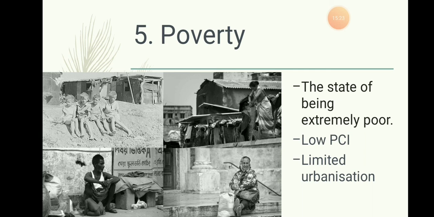There was limited urbanization, where the rural village people didn't go to other places in search of jobs. Instead, they started searching for jobs around them, where there were no jobs to be found, which was very difficult for them. And because of the lack of job opportunities, there was a high rate of poverty around them. So poverty was one of the major drawbacks for the Indian people on the eve of independence.